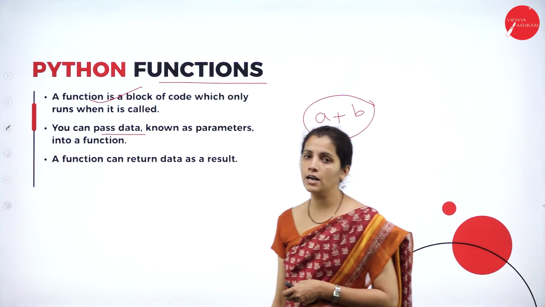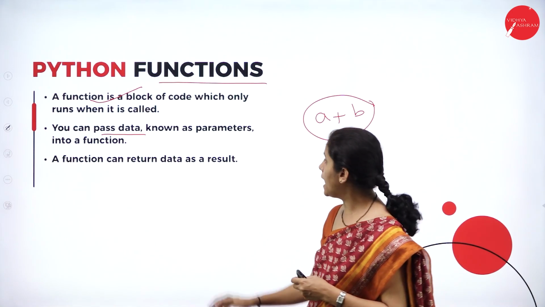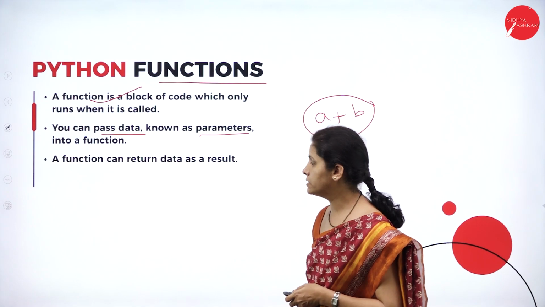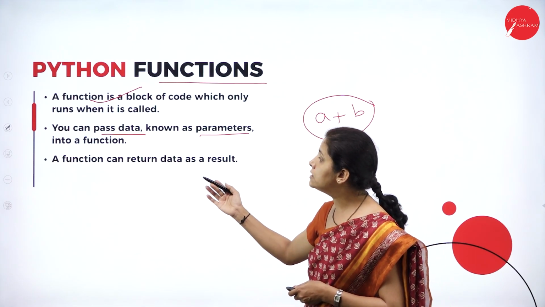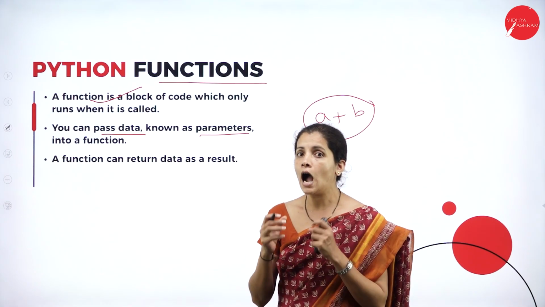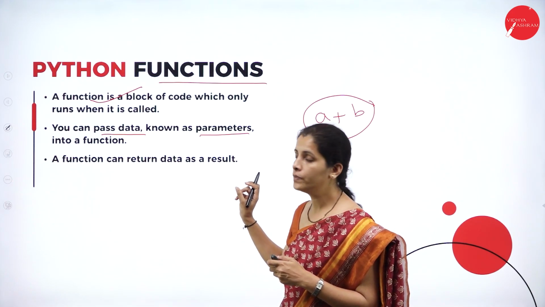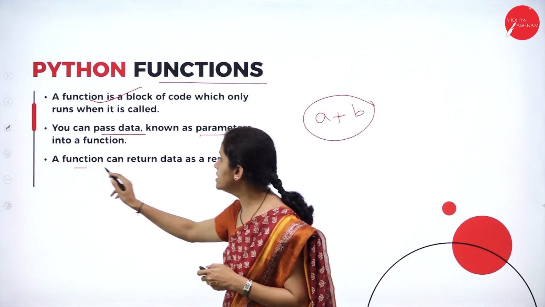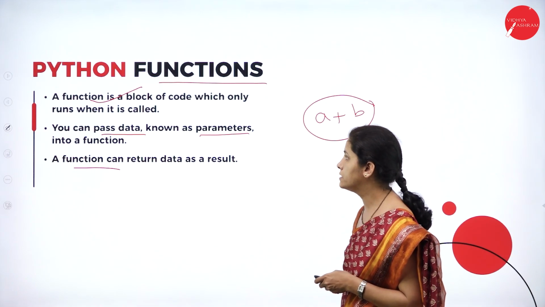While calling the function, the user can pass data, known as parameters. At the same time, a function may return a value. It is left to the programmer how to write the code. So a function can return data as a result.